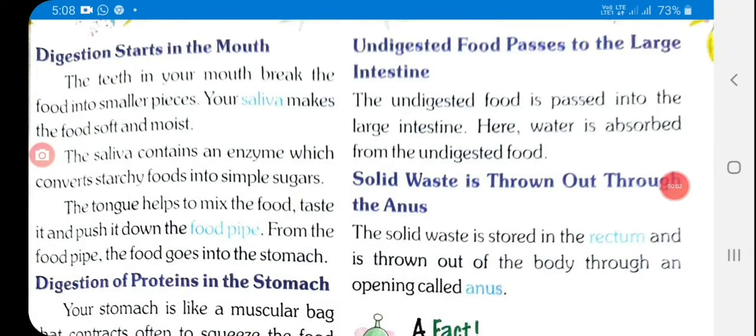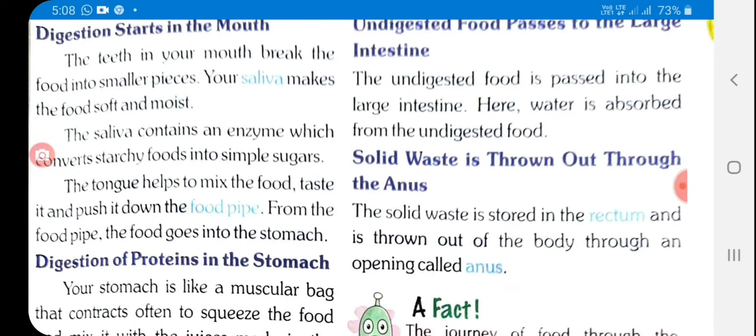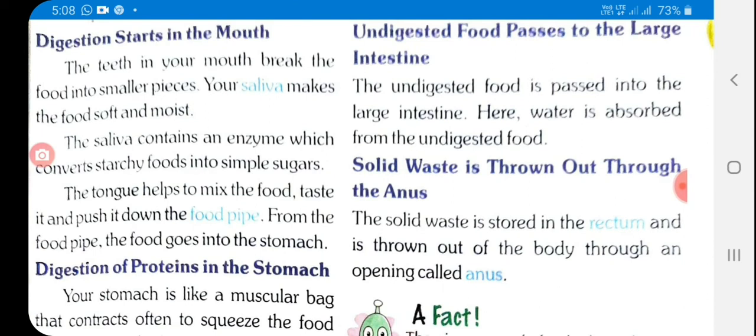Digestion starts in the mouth. The teeth in your mouth break the food into smaller pieces. Your saliva makes the food soft and moist. The saliva contains an enzyme which converts starchy foods into simple sugars. The tongue helps to mix the food, taste it and push it down the food pipe. From the food pipe, the food goes into the stomach.